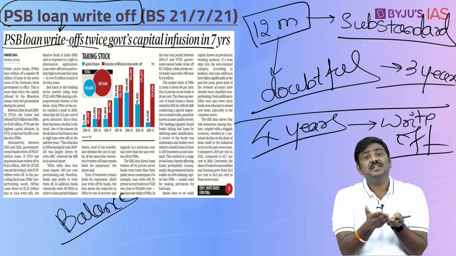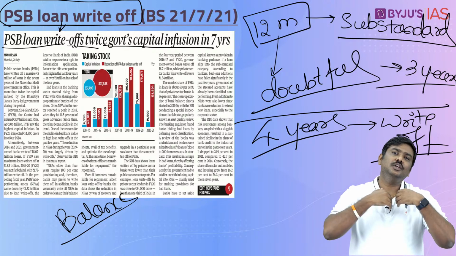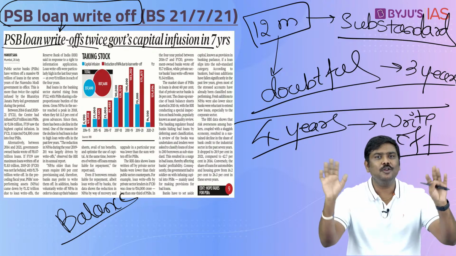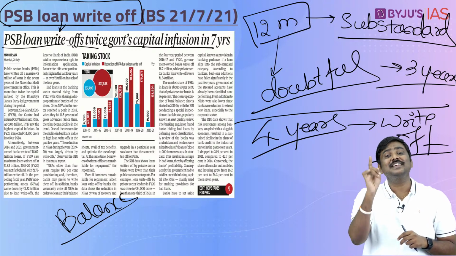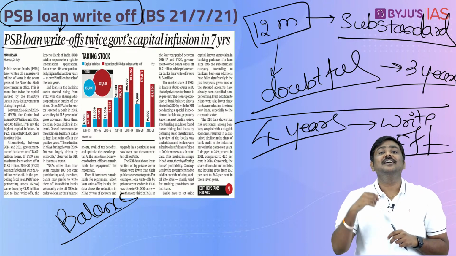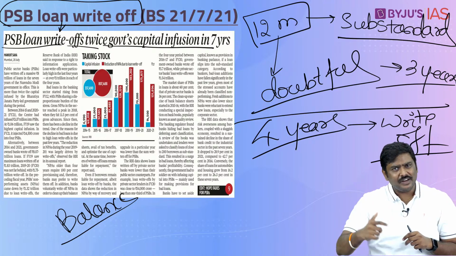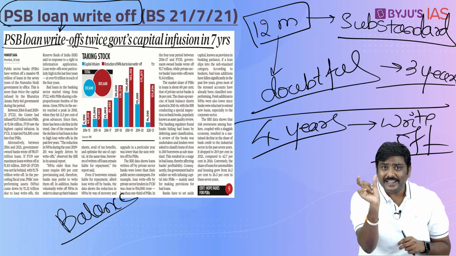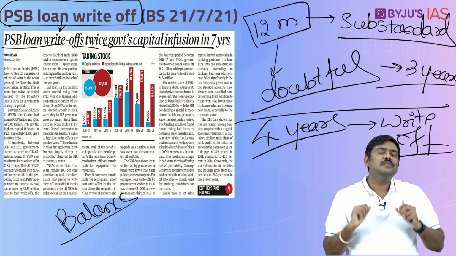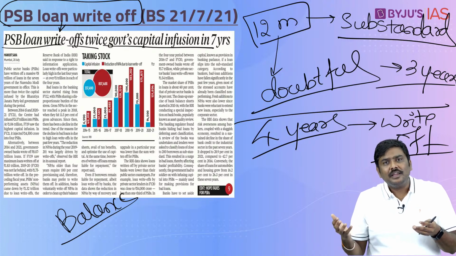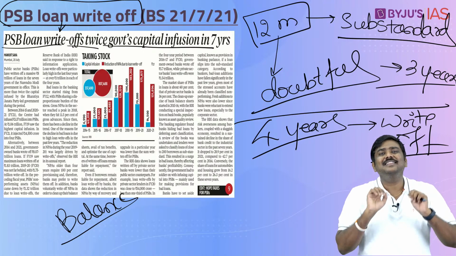Now, this process is called a write-off, and if you simply say, sir, you teach economy, so you do not pay the loan, that is called a waiver. Is it okay? Waiver means debt is cancelled, whereas in case of a write-off, debt is not cancelled, recovery will continue, but writing the loans in the balance sheet will not be done. Now, some of you will be worried, you will simply say, sir, if you are going to collect it, why do you not write it in the balance sheet?